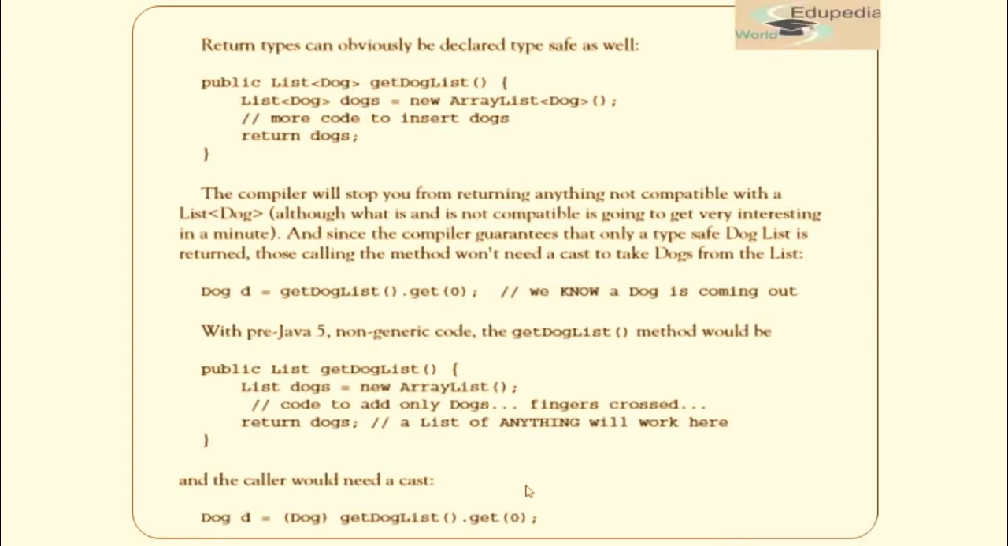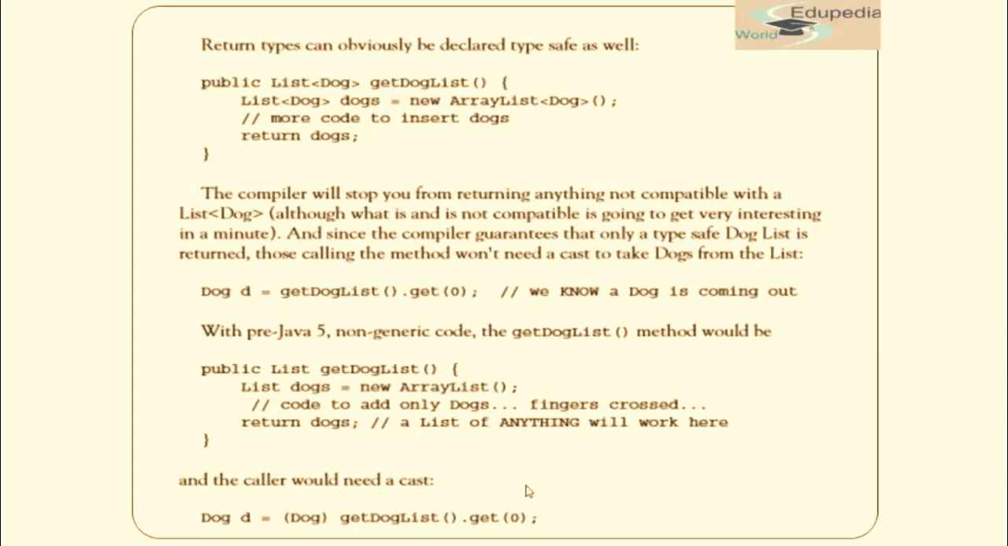Return types can obviously be declared type safe as well. So now we know what the return type is, and we can declare it instead of declaring the whole object. Fine. The compiler will stop you from returning anything not compatible with this dog, although what is and is not compatible is going to get very interesting in a minute. We'll see that.